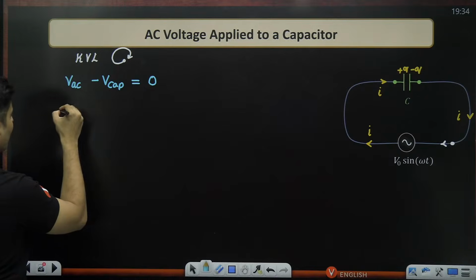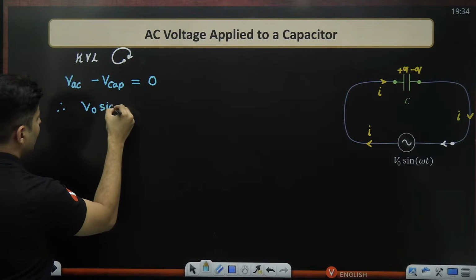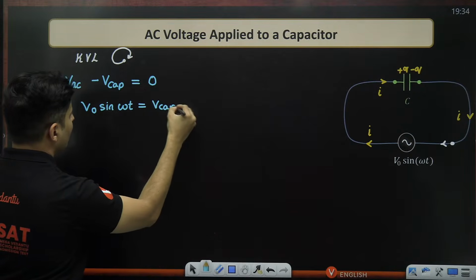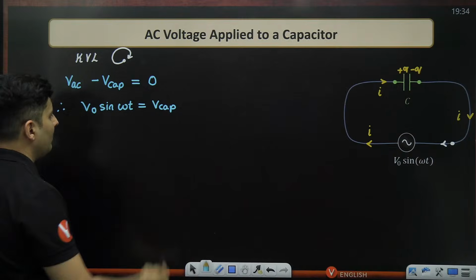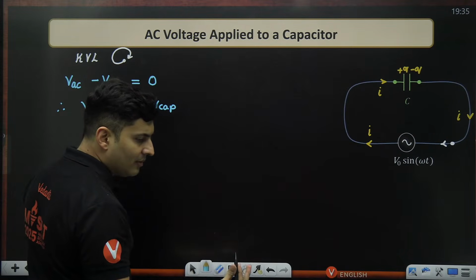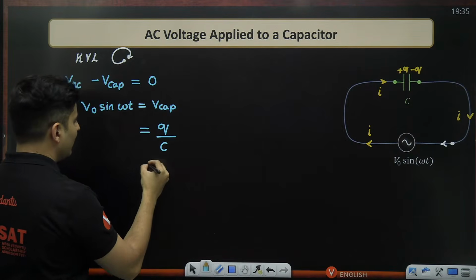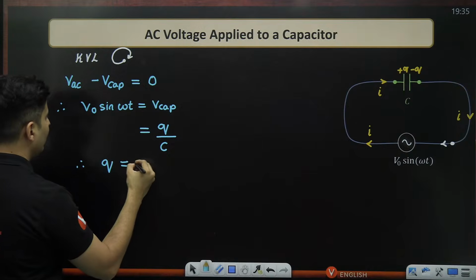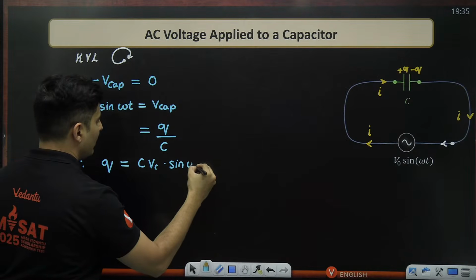so it is 0. So the voltage of the AC, which is V naught sine omega t, will be the voltage on that capacitor. Is that right? What is the voltage on that capacitor? We all know Q is CV. So V will be Q divided by C, the charge divided by the capacitance. Rearranging it further, my charge will be C times V naught into sine omega t.